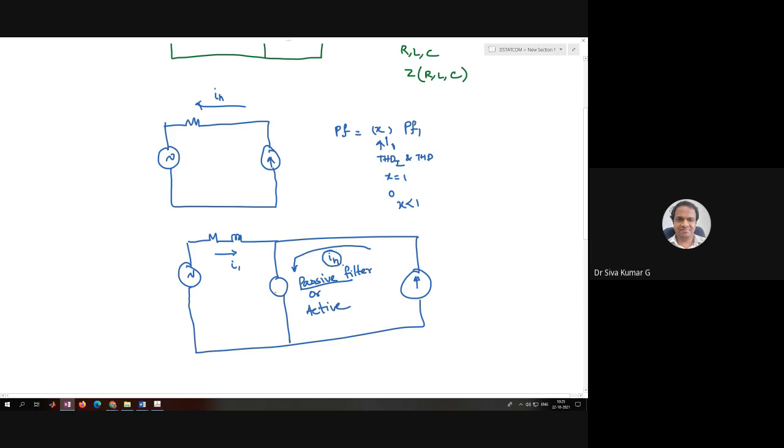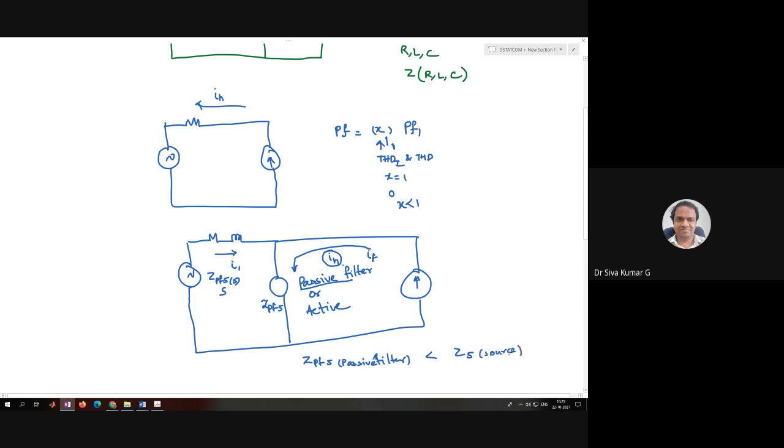It is because the impedance offered by the passive filter for this particular fifth harmonic current is very low compared to the impedance offered for the fifth harmonic on the source side.